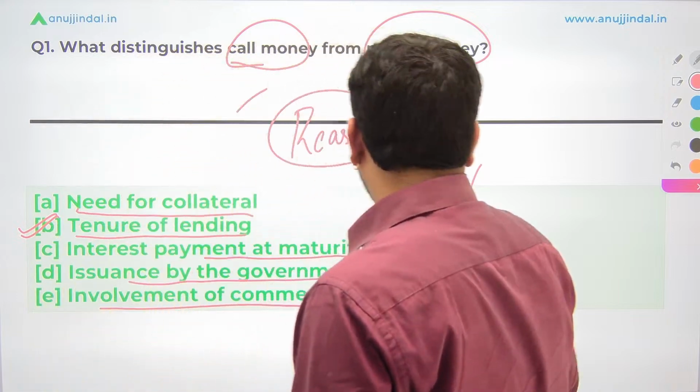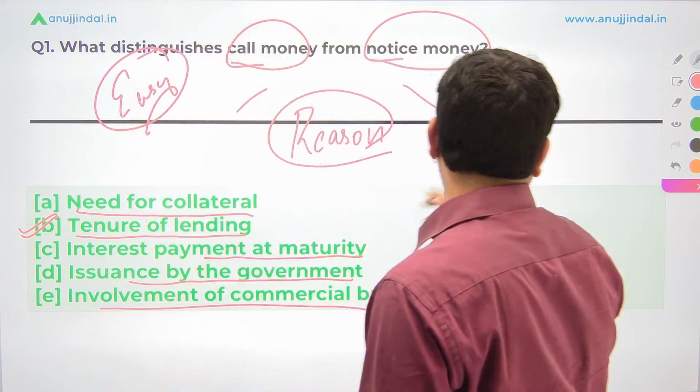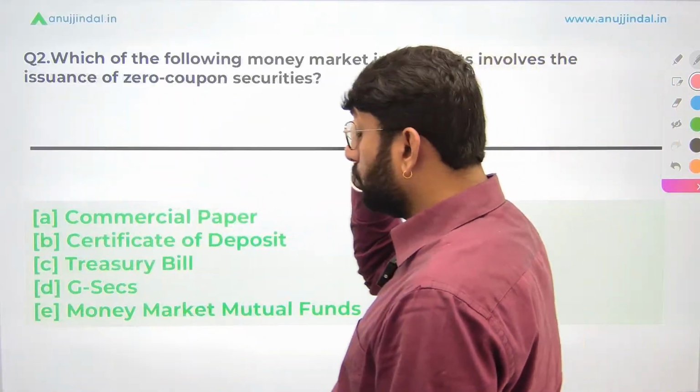Fantastic. So the first question was very, very easy. I will classify this question as an easy question. And hence the answer is B, and a lot of you have given the correct answer. Let's go to the second question now.